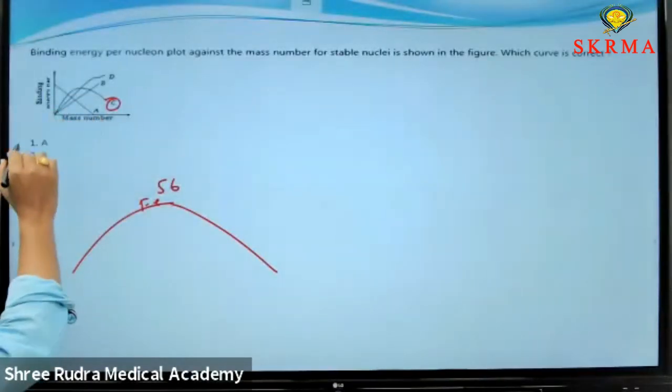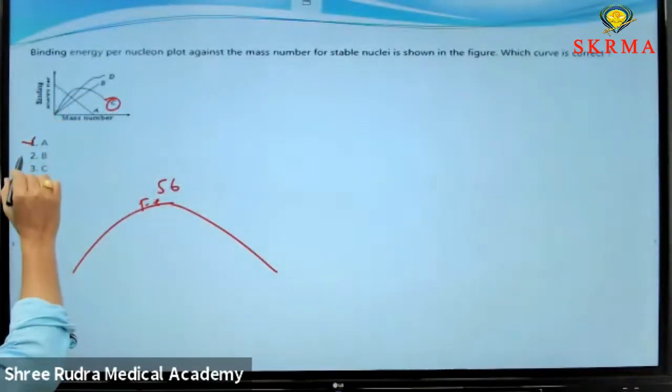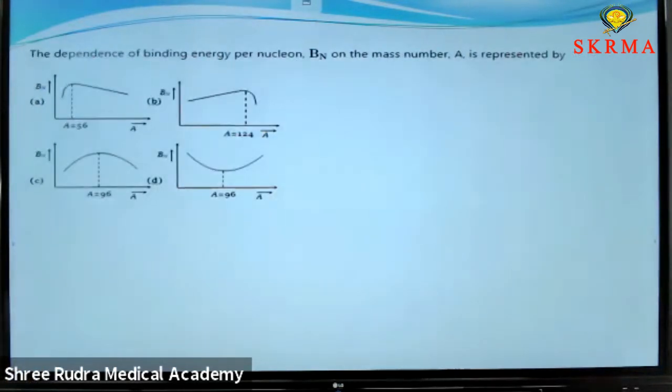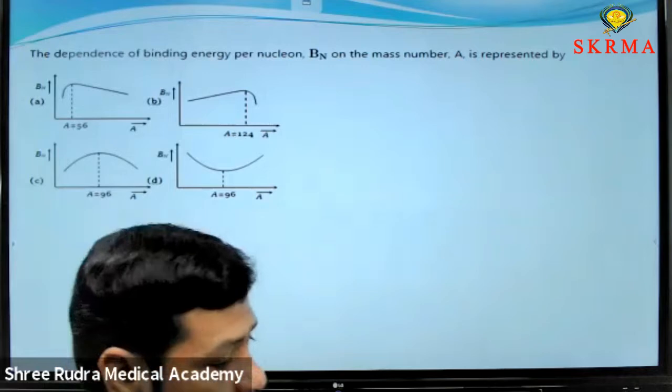The remaining are not in that fashion. That's why A, B, D are not correct. Only the correct option is C. Let's come to the next question. This is also directly given in the question.